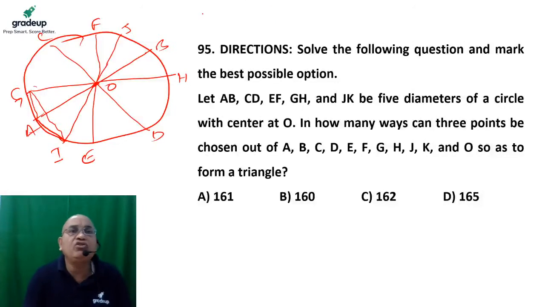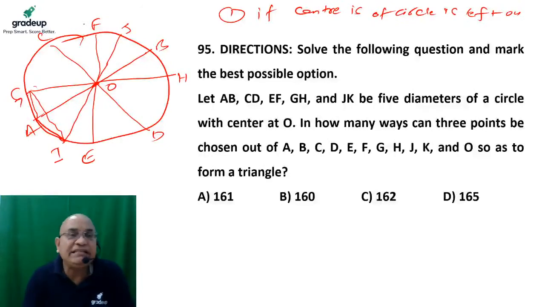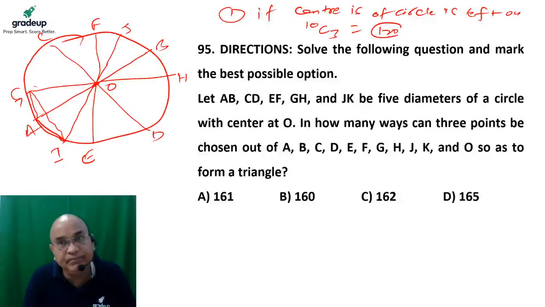So if O is not picked, there are 2 conditions. If the center of the circle is left out, we do not choose it. So how many points do we have? There are 10 points on the circumference of the circle. So I can make a triangle by picking any 3 points out of these 10. So 10C3. So the total number of triangles we can form is 120.